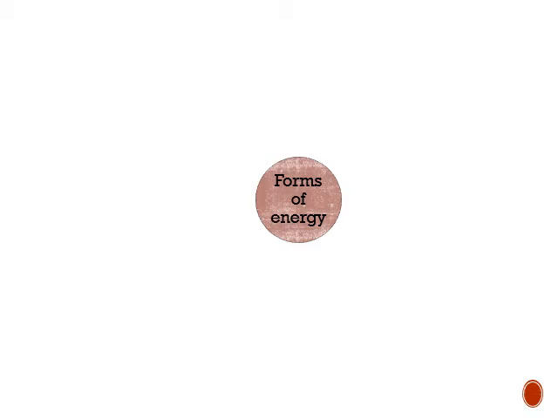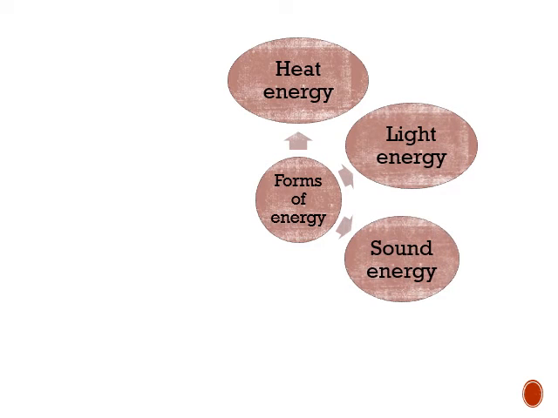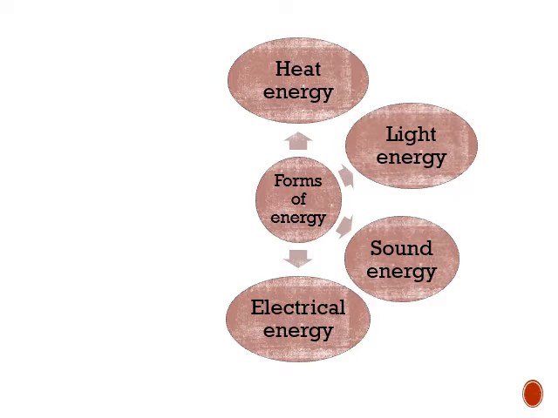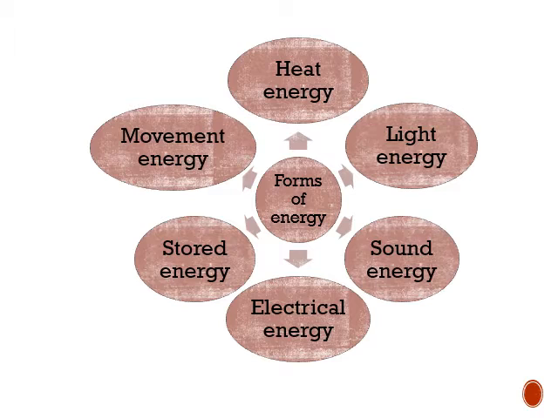Energy can be divided into 6 forms. So the first one is heat energy. Second is light energy. Third is sound energy. Fourth is electrical energy. Fifth is stored energy. Sixth is movement energy. So you have to remember all 6. So you have heat, light, sound, electrical, stored, and movement energy. So that's 6 energies there.